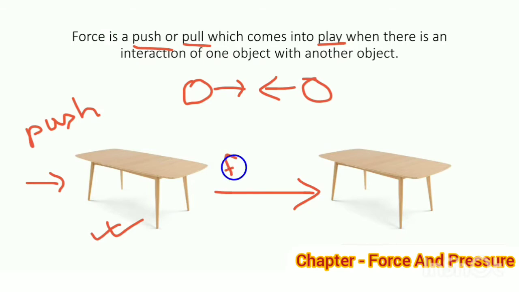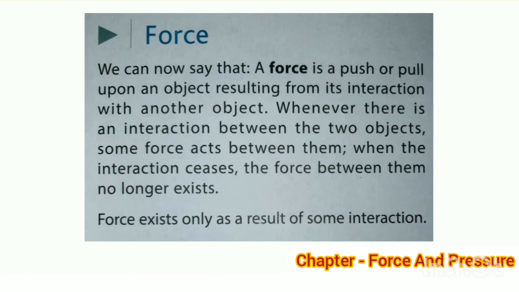The study table begins to move in the direction of the applied force. From all these examples, we came to know that a force is a push or pull upon an object resulting from its interaction with another object.